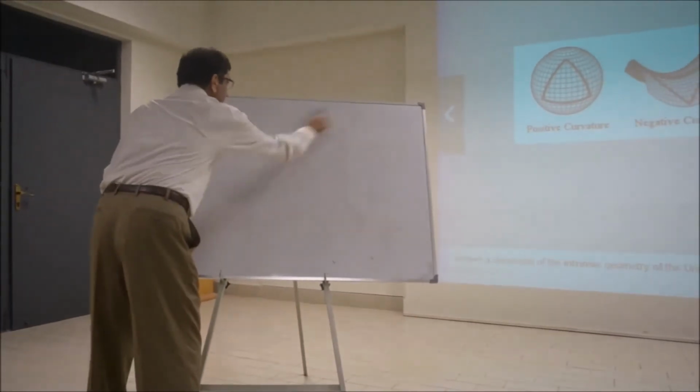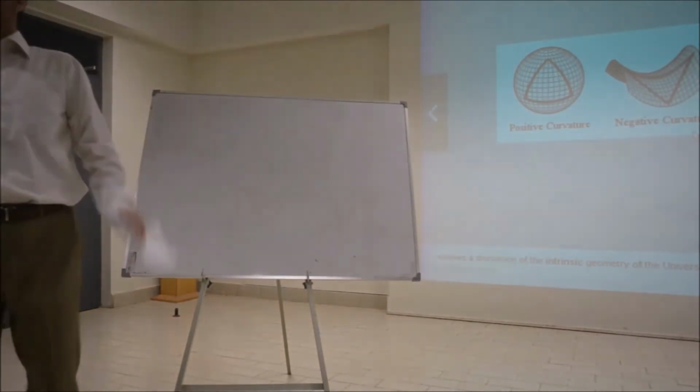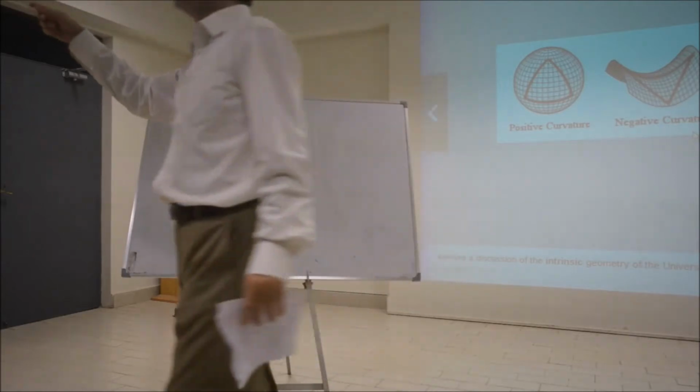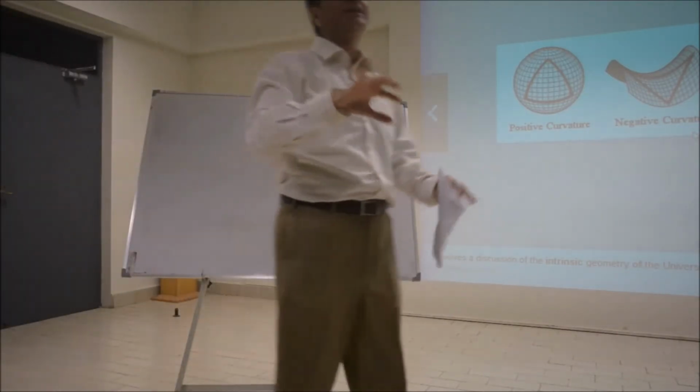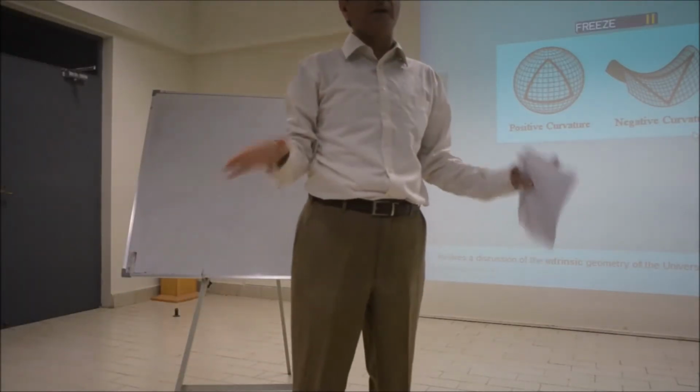Now you have the idea of intrinsic and extrinsic. Now we can proceed and see the line of reasoning of Einstein. How did he arrive at the idea that the space-time in the presence of a mass must be curved?